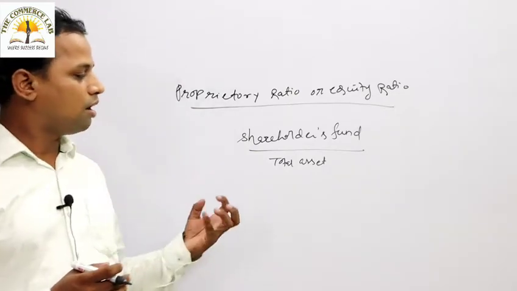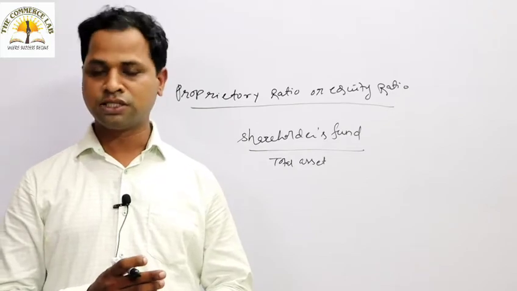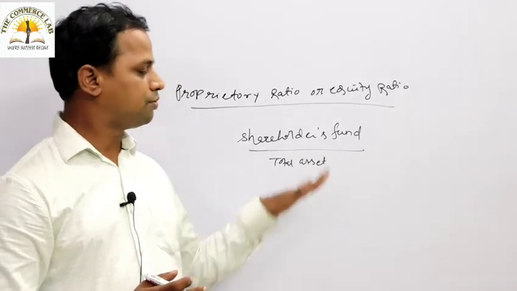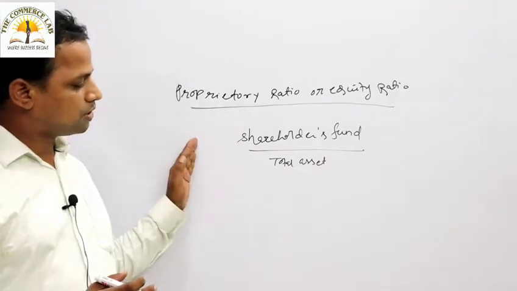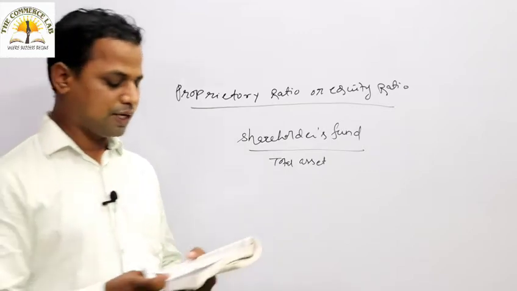So for evaluating the long-term solvency position of a concern, you need to calculate this proprietary ratio or equity ratio with the formula shareholders fund by total asset. Take an example.